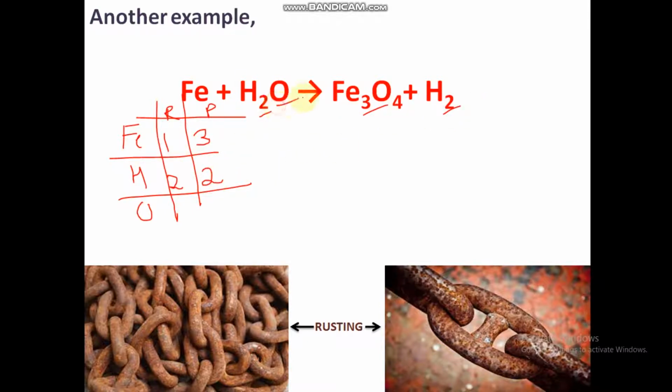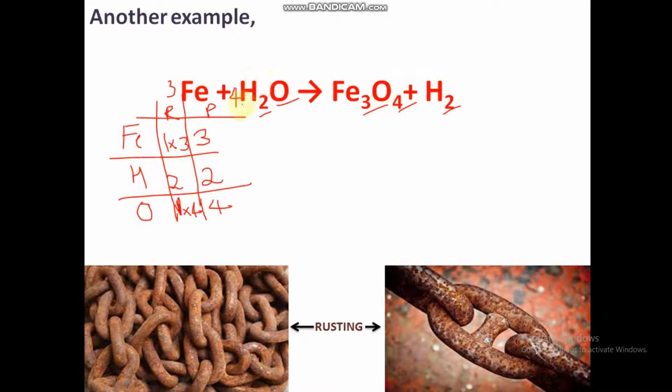Oxygen here is 1, and here is 4. Okay, now let's balance Fe first into 3. Fe into 3, so here I'll put 3. Hydrogen no need to balance. Oxygen should be balanced, so I'll put into 4, and oxygen here is 4. Here into 4, 1 into 4, 4 is done, and balanced.